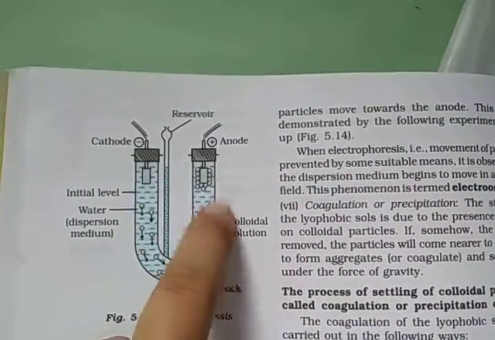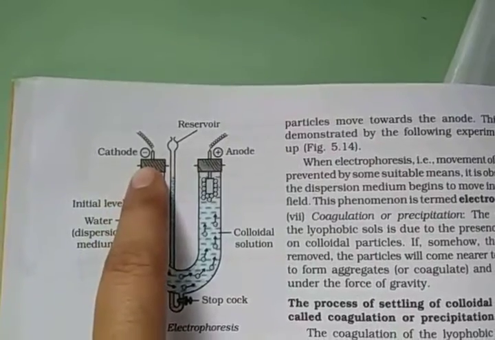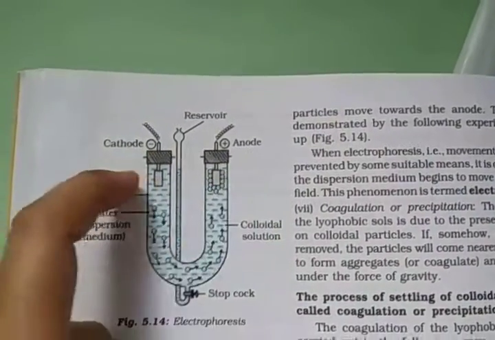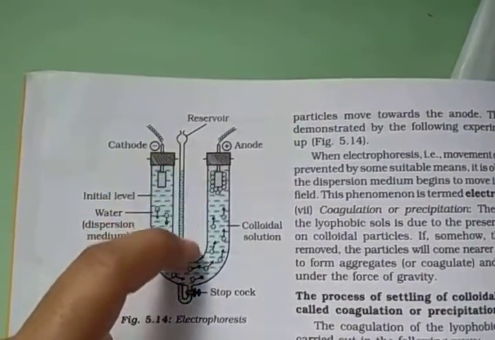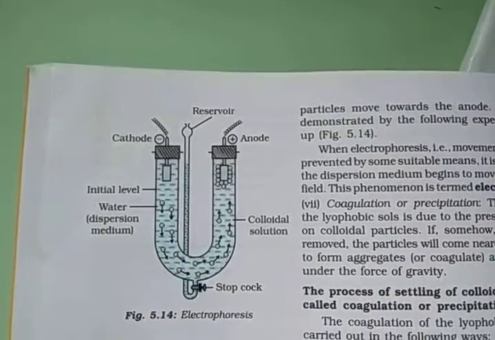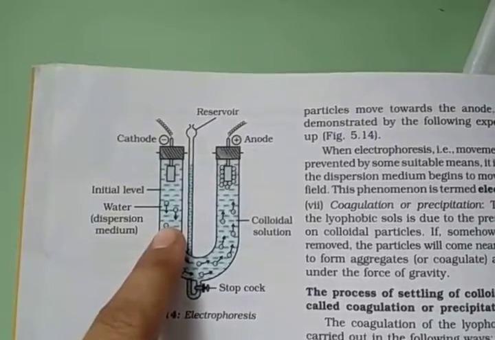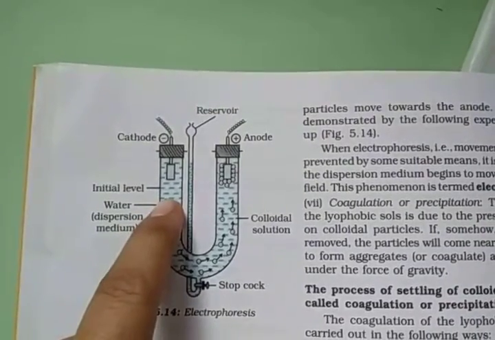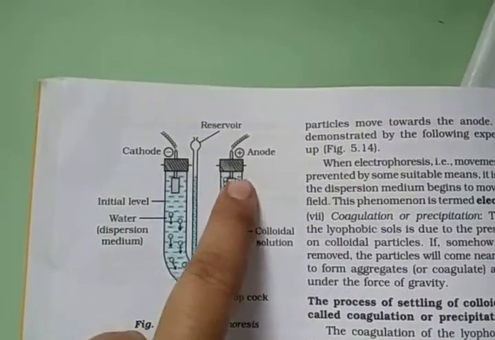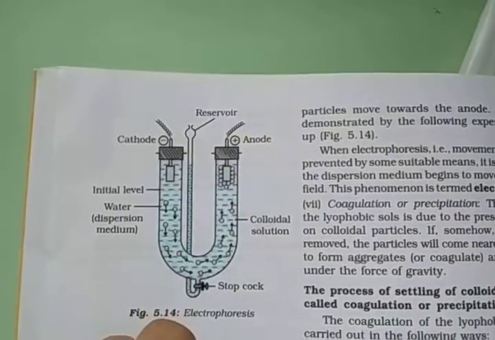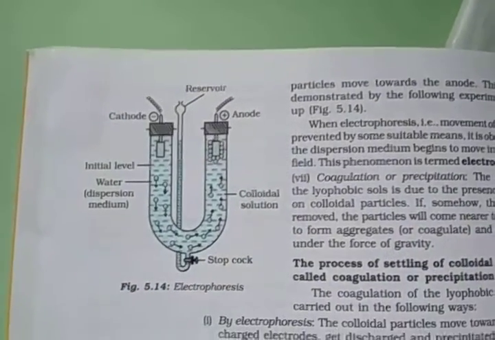See this U-tube, one side has a cathode attached, the second side an anode, and then the U-tube is attached by a reservoir. Here you see inside the water dispersion medium, first the initial level, and then after, you see colloidal particles settle down on the anode. Okay, so let us start.